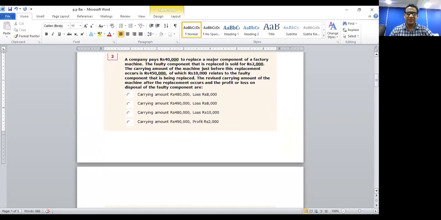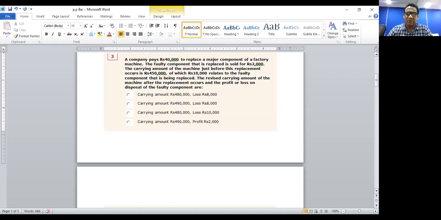Number 3, a company pays 40,000 rupees to replace a major component of a factory machine. The faulty component that is replaced is sold for 2,000 rupees. The carrying amount of the machine just before this replacement occurs is 450,000, of which 10,000 is the cost of the faulty component.